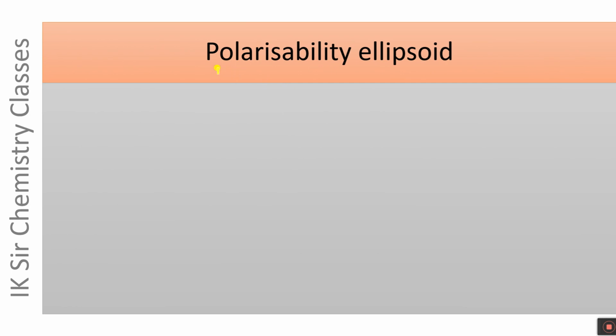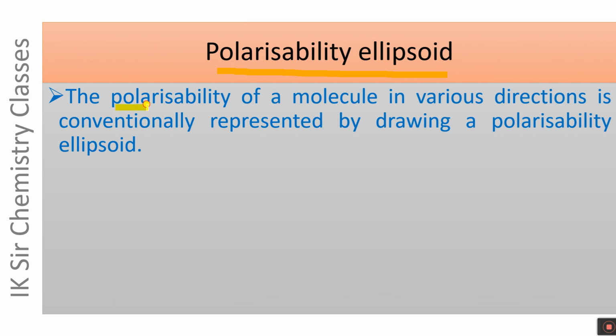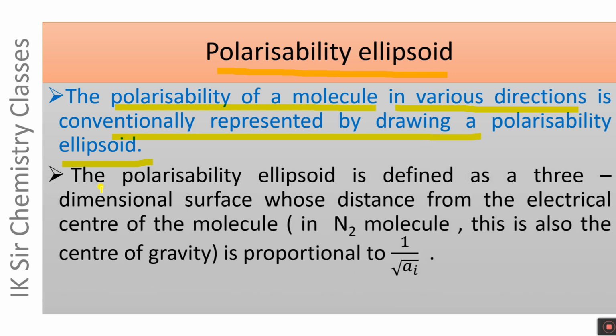Now a term, polarizability ellipsoid. The polarizability of a molecule in various directions is conventionally represented by drawing a polarizability ellipsoid. It means the polarizability of a molecule in different directions is represented by drawing a polarizability ellipsoid. What is polarizability ellipsoid? The polarizability ellipsoid is defined as a three-dimensional surface.